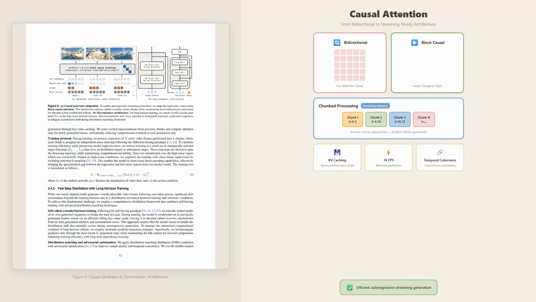The discriminator head uses cross-attention during training to provide adversarial feedback. It looks at the generated content and judges whether it's coherent with the conditioning, helping the generator produce more realistic outputs. The result is a model that maintains temporal coherence while generating frames fast enough for 16 FPS interactive use. This is what makes LingBot-World feel like a true simulator rather than just a fast video generator.